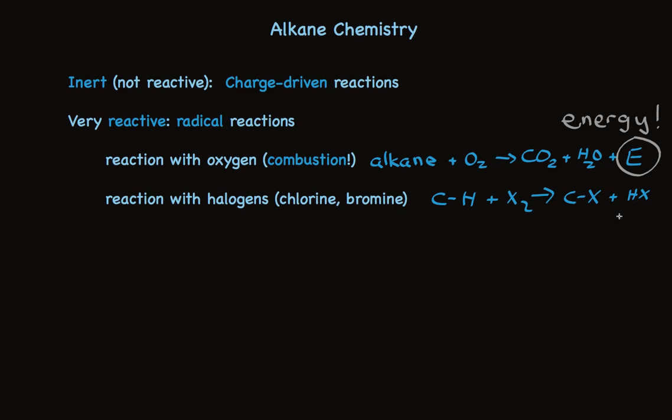But the primary use of this reaction is to turn alkanes into useful molecules. Molecules that have halogen that can be replaced by other atoms and functional groups that we want. So radical halogenation of alkanes is an important first step that makes precursors to a wide variety of very valuable organic molecules.